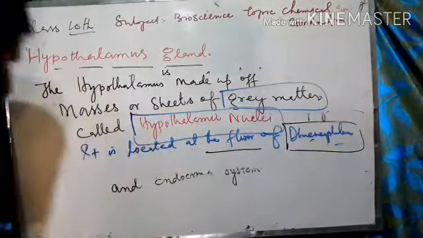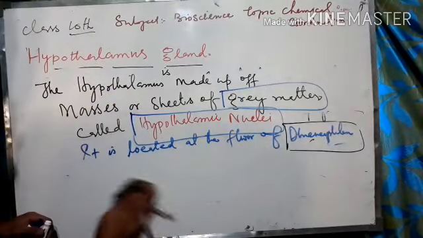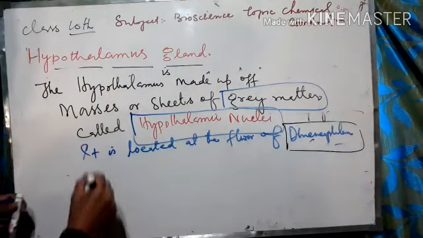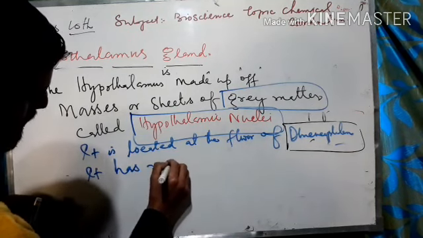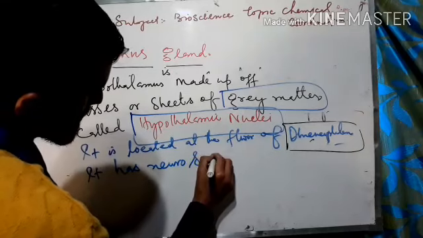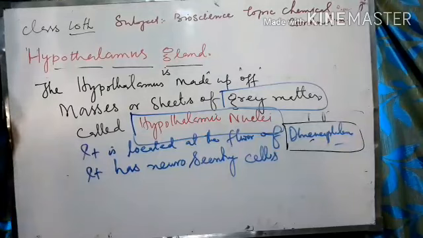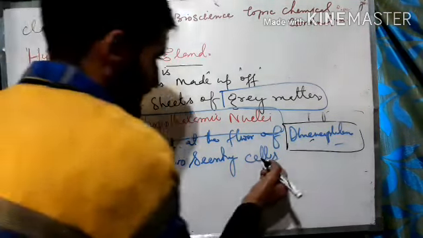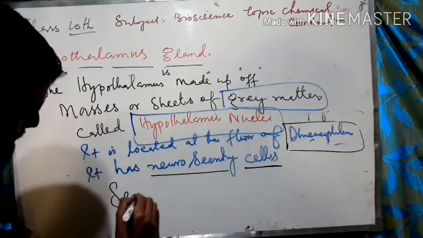So what makes the hypothalamus an important gland? What makes the hypothalamus the mother switchboard gland? It has neurosecretory cells.